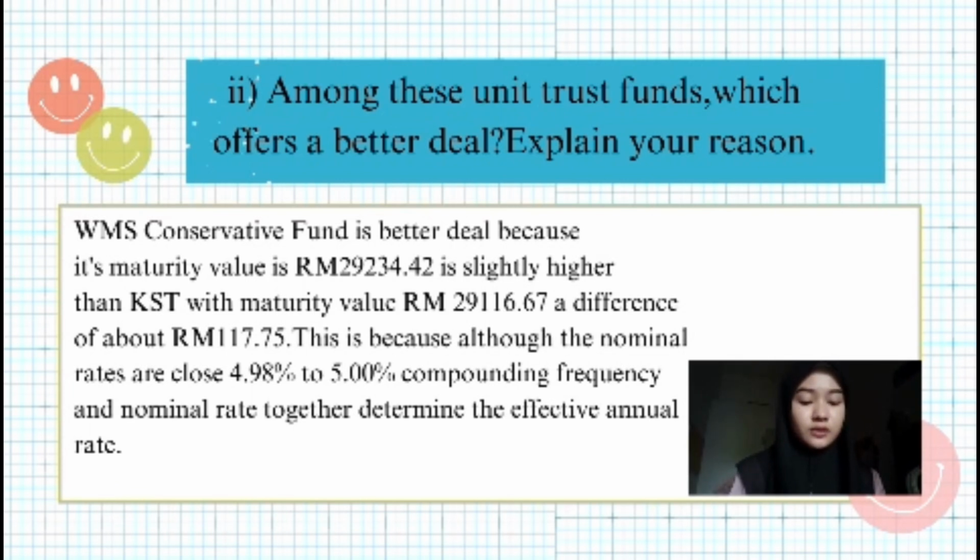WMS Conservative Fund is the better deal because its maturity value of 29,234 ringgit 42 cent is slightly higher than KST with maturity value 29,116 ringgit 67 cent, a difference of about 170 ringgit 75 cent. This is because although the nominal rates are close, 4.98% to 5.00%, compounding frequency and nominal rate together determine the effective annual rate.